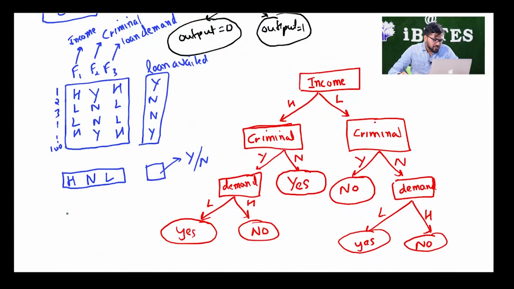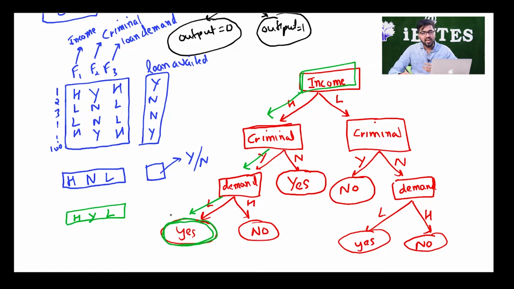Hi. So in the last session, we built a very basic decision tree for our bank loan problem. If some person comes to me with the properties of H, Y and L, that means he has a high income, he has a criminal record and he has a very low loan demand. So what am I going to do? I am going to start from the decision tree over here. I will go this side because his income is high, he has a criminal record this direction and he has a very low loan demand, right. And the answer is going to be yes. So basically at every point I will be able to take decisions. This decision tree will help me take decisions at every point.